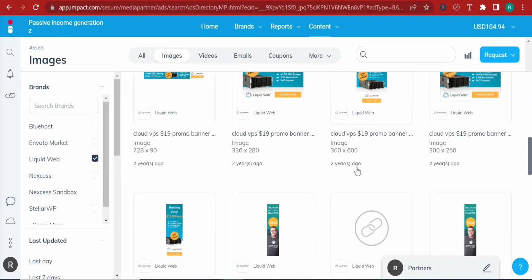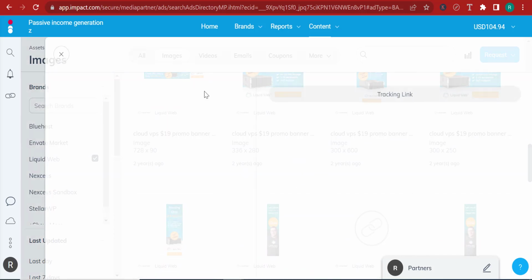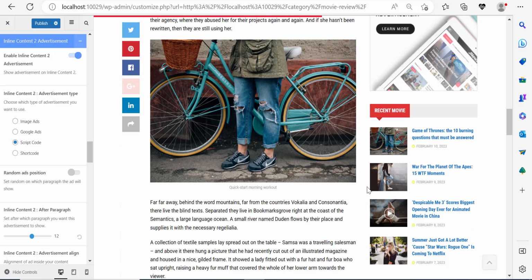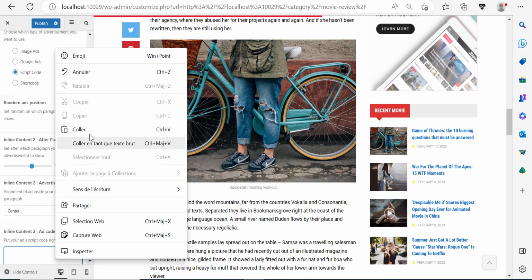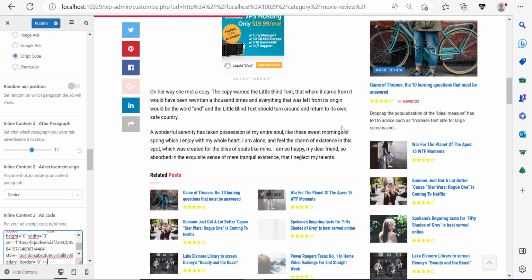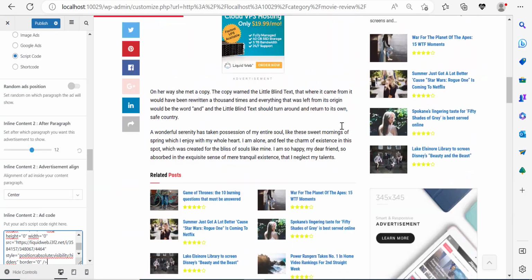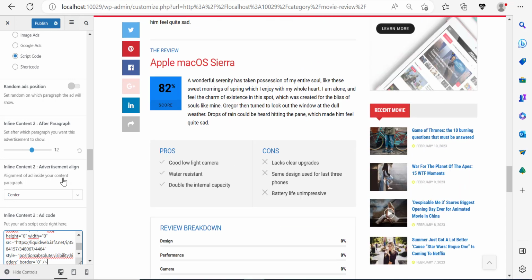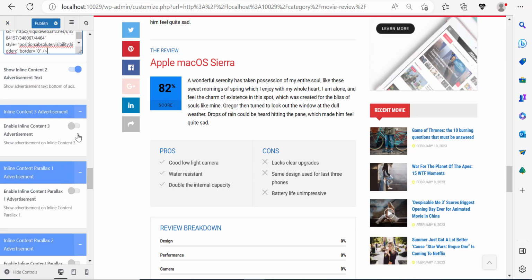Now let's say, for example, that I want to add this particular script code. I can click on it, add code. I can copy the ad code, come back, scroll down, and paste. Right now, my content is filled with ads, all the way through. Even here, you can see this ad that we've just added. And I can also keep scrolling down, and I can add more ads.